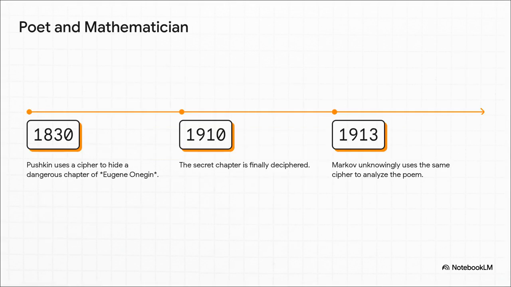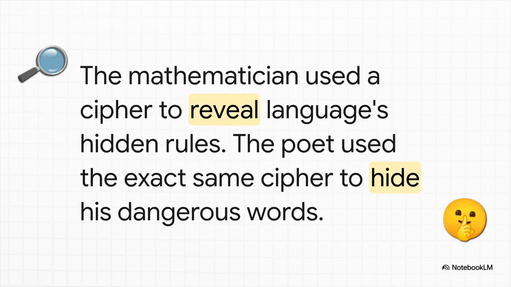Yeah. Decades before Markov ever looked at the poem, Pushkin had written a chapter that was politically explosive. It heavily criticized the Tsar. It was so dangerous he actually burned the original manuscript. But before he did, he rewrote it in code using that exact same grid-based cipher. And that secret chapter? It was only deciphered in 1910, just 3 years before Markov gave his lecture. I mean, you just can't make this stuff up. It's an absolutely incredible historical coincidence.